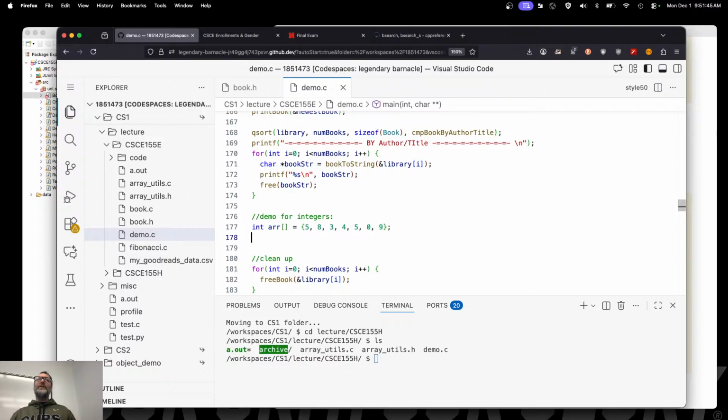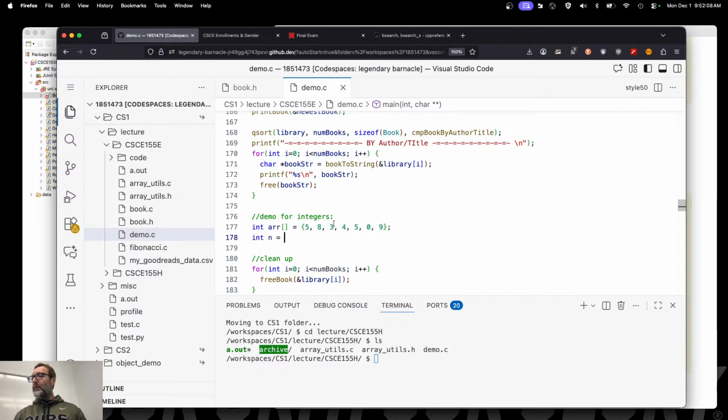What does binary search require? Do you remember? What's the assumption? That it's sorted, right? Because you can jump to the middle and say, that's the thing I'm looking for, or no, I need to search in the left half, or I need to search in the right half. So am I going to be able to binary search that array? Not this one. Let's see the consequences of that, though.